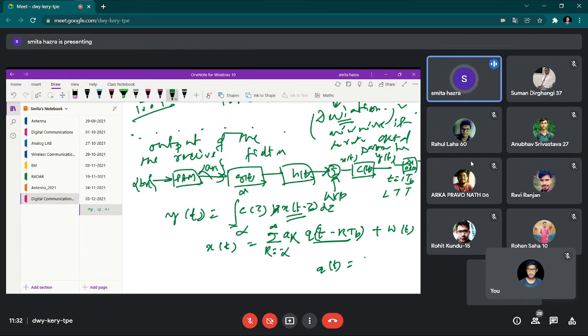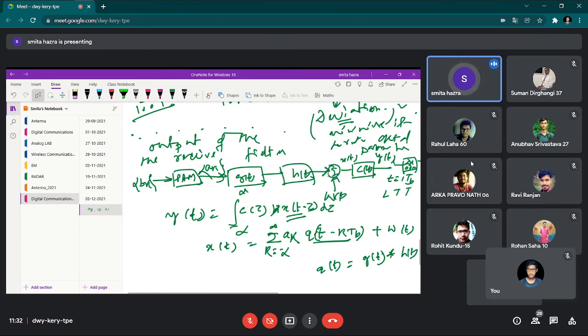Your bit stream, after getting amplitude a_k of plus or minus 1, comes with g(t), acts with h(t), and then reaches this end of the summing device.